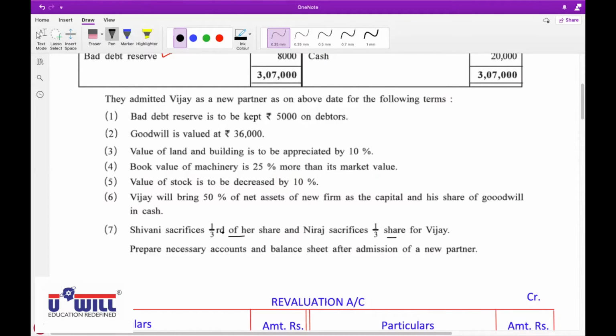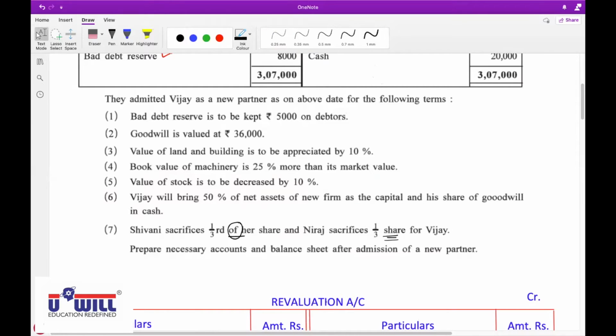Shivani sacrifices 1/3 of her share, I have told you this word, and Neeraj sacrifices 1/3 share for Vijay. Raise your hand. Anyone else? Vraj.